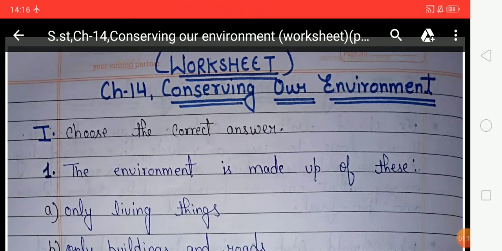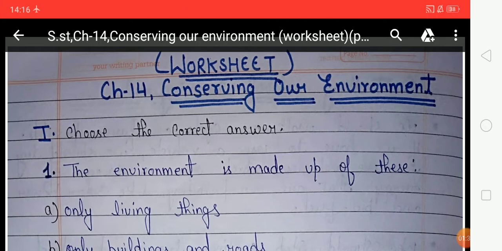What are the threats to our environment? Students, the earth is the only planet, the only home we have, and yet in order to satisfy our ever increasing wants and demands, we have done great damage to the environment, like land pollution, air pollution, water pollution, and deforestation.